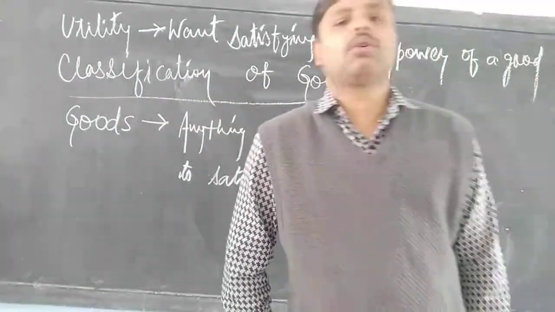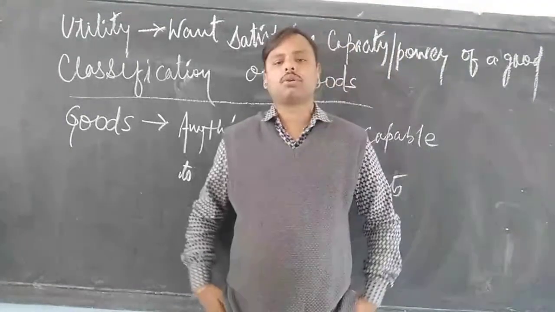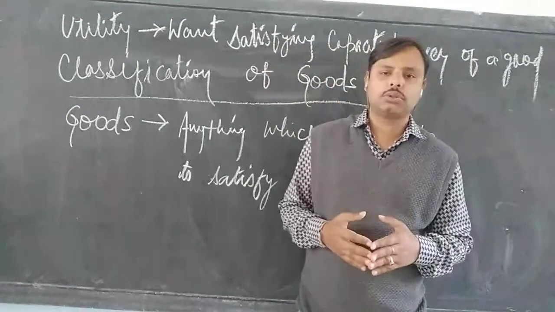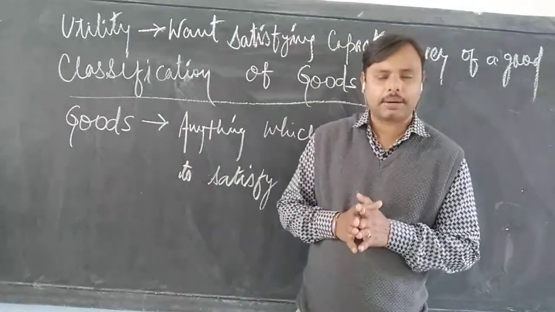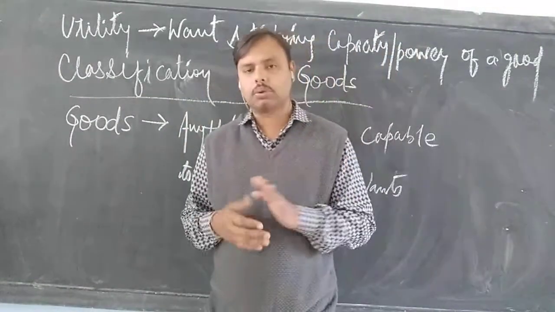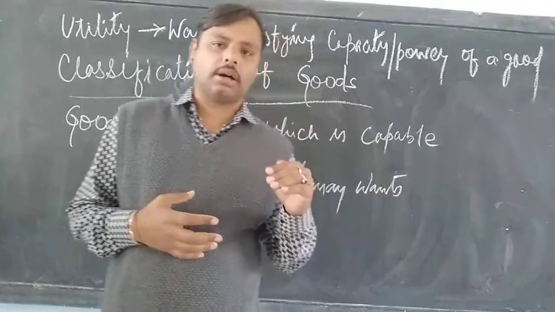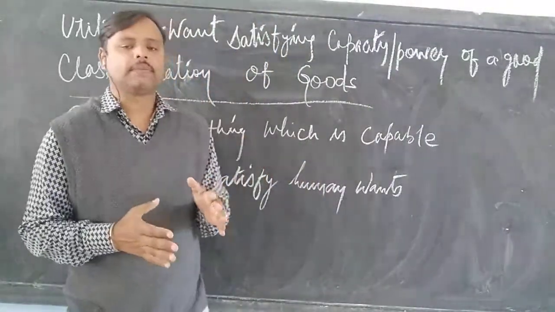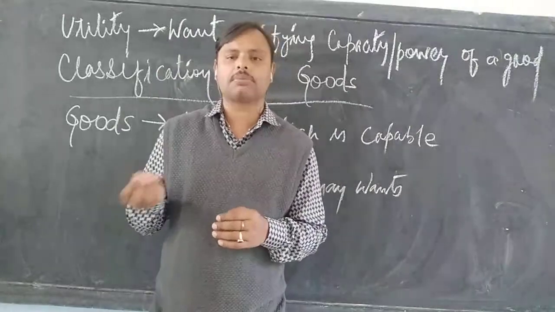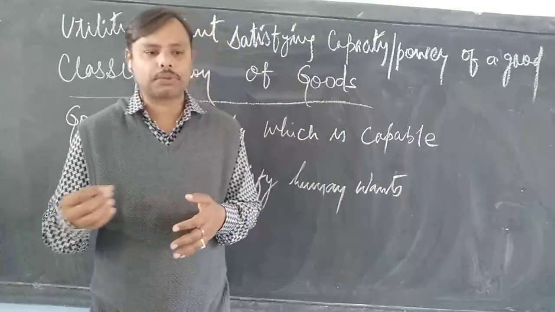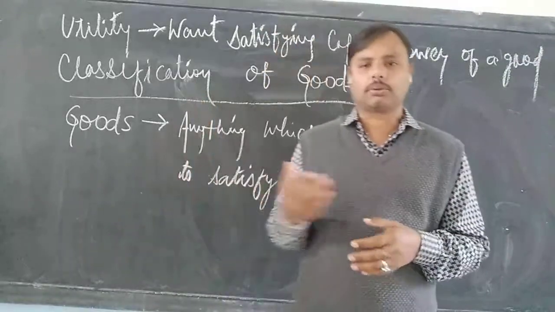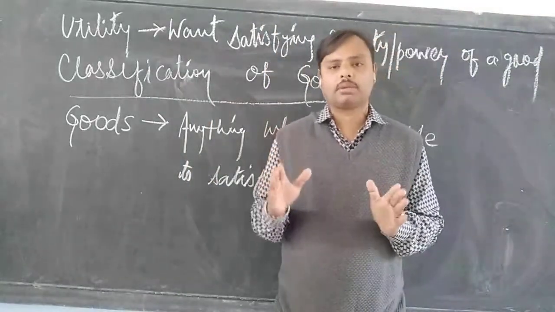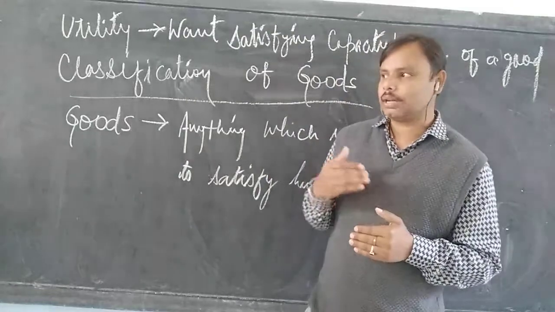Next one is final goods. What are final goods? Final goods are those goods which are ready to be used and no further addition is required to be made to that particular product. Once the product is final, it is only for consumption purposes, either by the manufacturer himself or herself, or by the consumers. A final product is one which is ready to be used, ready to be consumed.